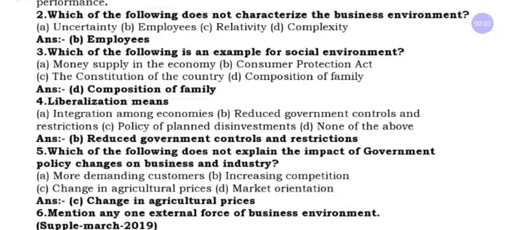To answer this, you should know the characteristics or nature of business environment. Here they ask what is not a characteristic. Option A, uncertainty, B, employees, C, relativity, D, complexity. The answer is employees. Employees are a part of the business, not a characteristic.